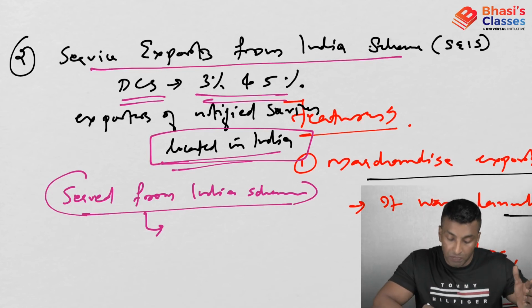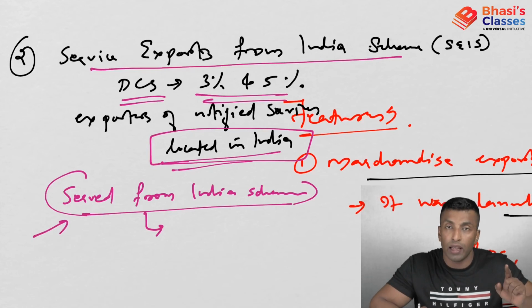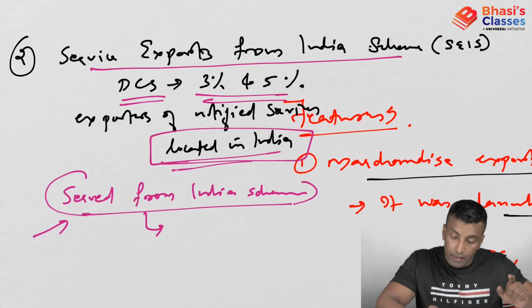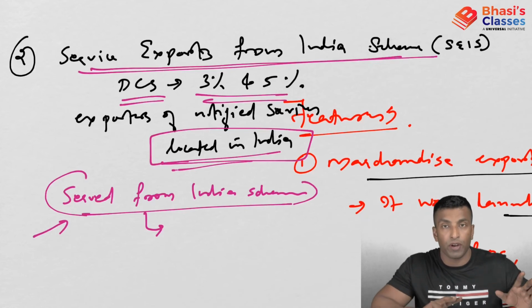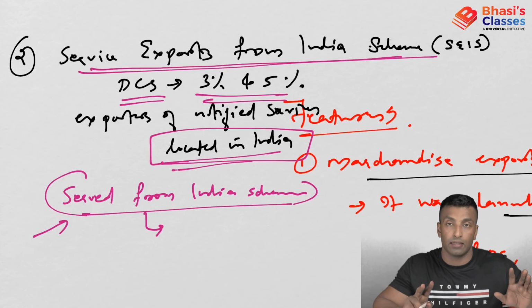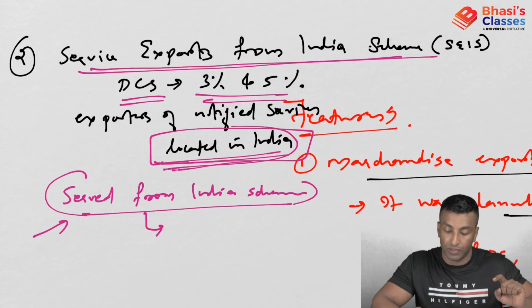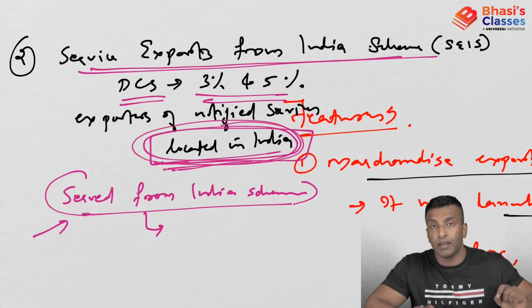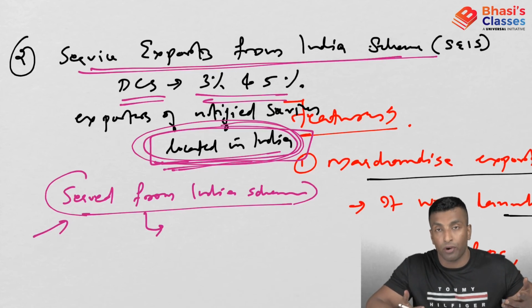So it replaced the Served from India Scheme, under which only Indian companies were getting the benefit. Now under SEIS, even a foreign company, if it is located in India and exporting notified services, will also get DCS. So it is not only for Indian companies; it is just a domestic concept, located in India.